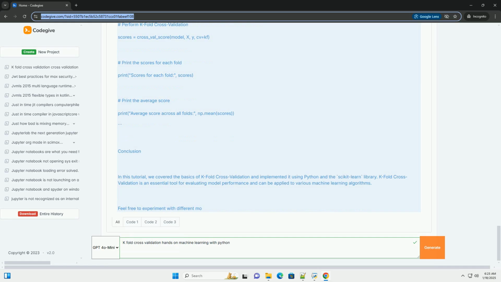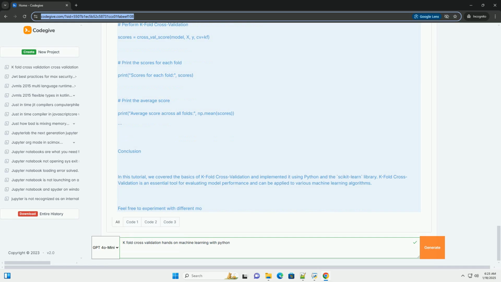Step 3. Initialize K-fold cross-validation. We will create a K-fold object, specifying the number of folds, K. Let's use 5 folds for this example. Step 4. Initialize the model. We'll use a random forest classifier for this example.